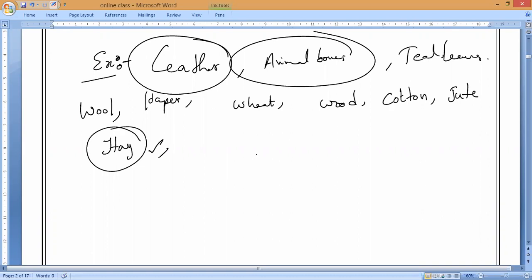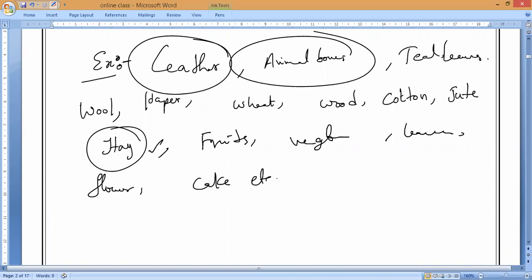That is also biodegradable waste. Like that, tell me, everybody. Fruits are biodegradable waste. Vegetable peels are biodegradable, leaves are biodegradable, flowers are biodegradable, cake and so on. Food that we make, everything, chicken, mutton, if it is wasted, everything goes under biodegradable only.